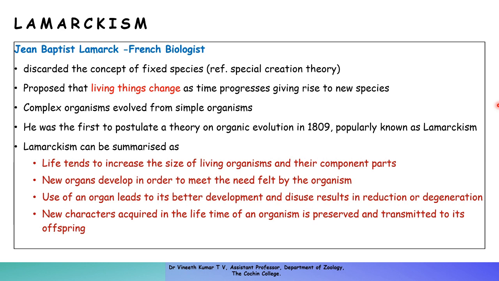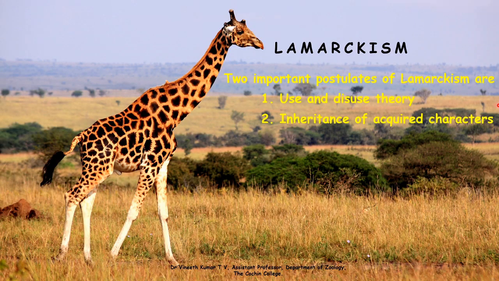And he says that such changes, not only broken legs or broken hands, whatever change is acquired in the lifetime will be transmitted to its offspring. That is what is called inheritance of acquired characters. So these are the four important postulates of Lamarckism. We'll be discussing most importantly the two important postulates, which are the use and disuse theory and the inheritance of acquired characters.